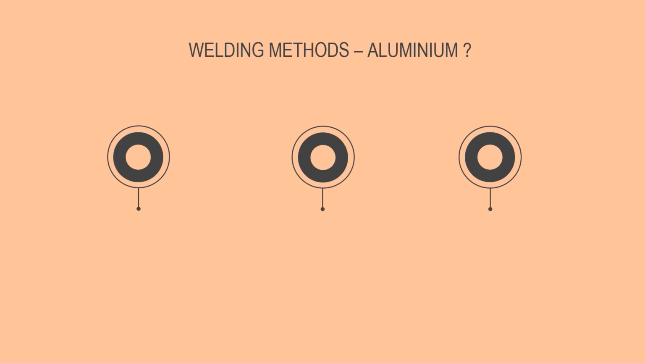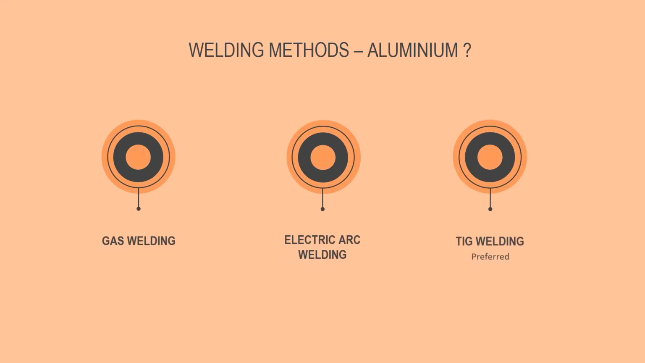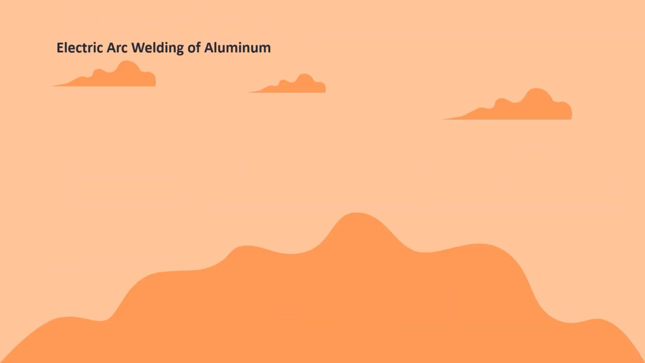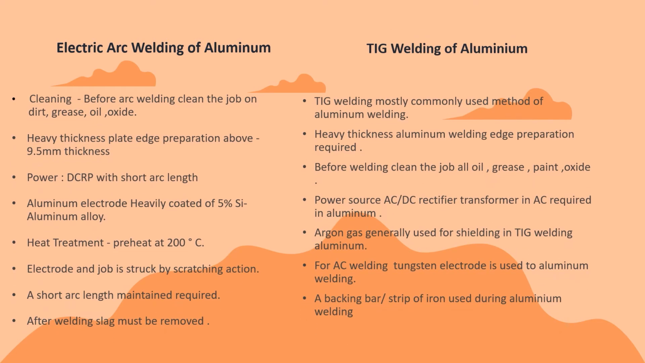What are the welding methods? Gas welding method, electric arc welding method, and TIG welding method. Gas welding. Let's take some moments to understand the gas welding of aluminium. Electric arc welding of aluminium and TIG welding of aluminium are briefly described. Let's take some minutes to go through the same.